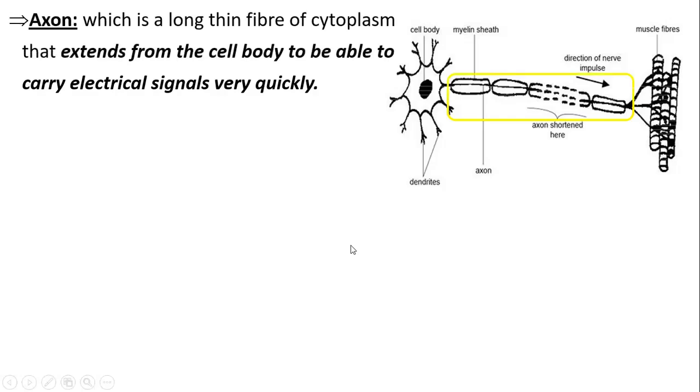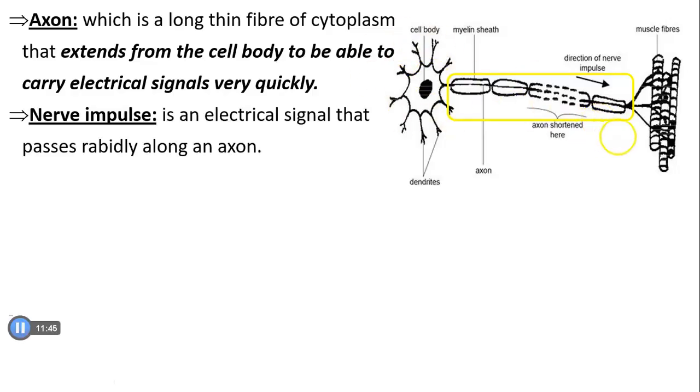So what's the axon? It is this long fiber of cytoplasm that extends from the cell body and it delivers nerve impulses. Again, what's a nerve impulse? It is an electrical signal that passes rapidly along the axon. It passes very quickly through the axon.